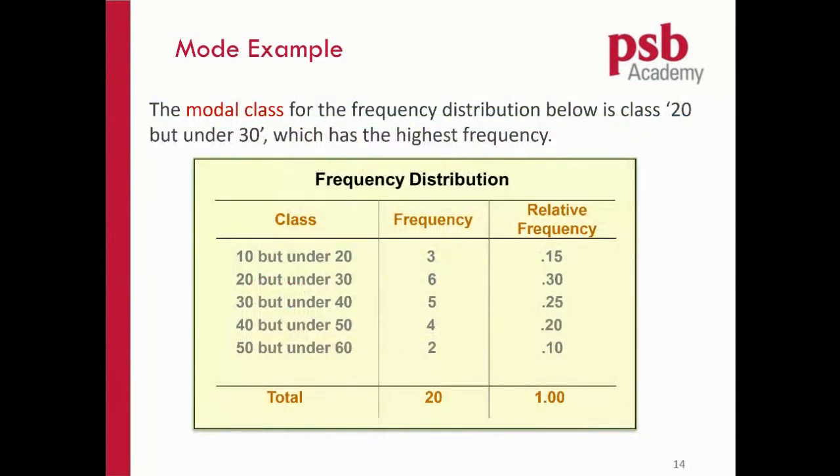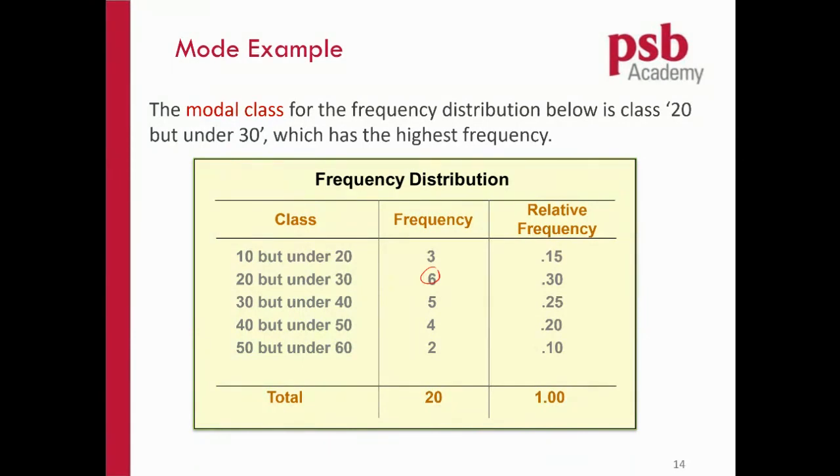Okay, now how about data already arranged in table form, like what you have seen earlier, 10 to under 20, 20 to under 30, and so forth? How do I find the mode? Because I lost the original numbers. I don't even know those numbers, 6 numbers under 30 but 20 and above, so 20 to 29 point something. I have totally no idea what the actual values are. So how do I find out? You don't need to find out.